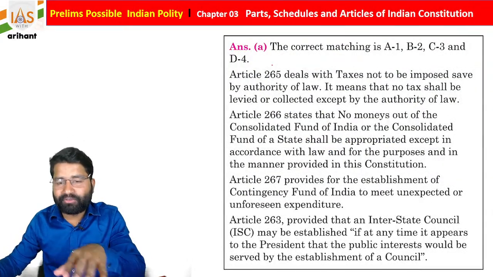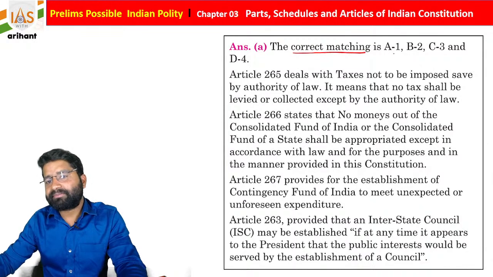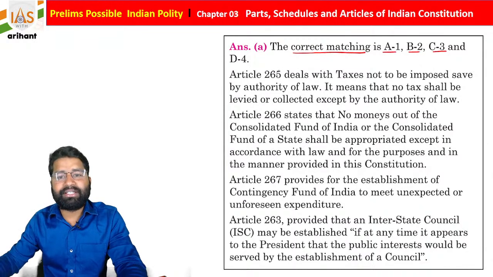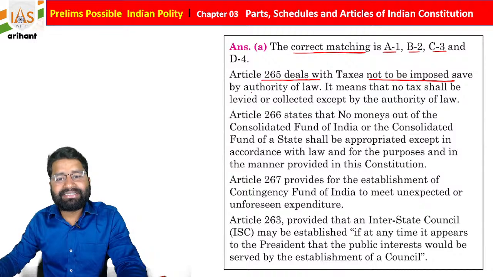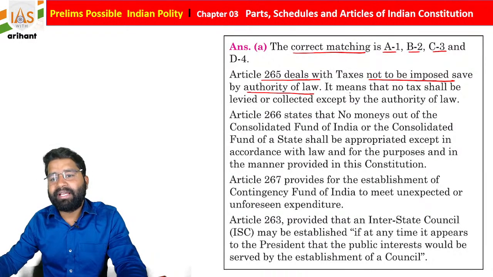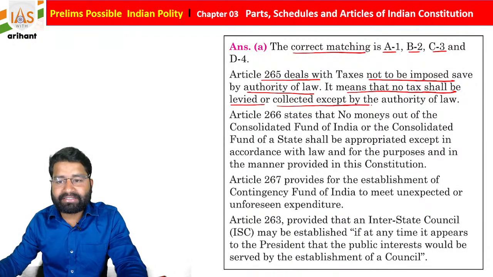I just added the part for it also, but you must go through the explanation of this question. The correct match is A1, B2, C3 and D4. So Article 265 deals with taxes not to be imposed save by authority of law. It means that no tax shall be levied or collected except by authority of law, students.